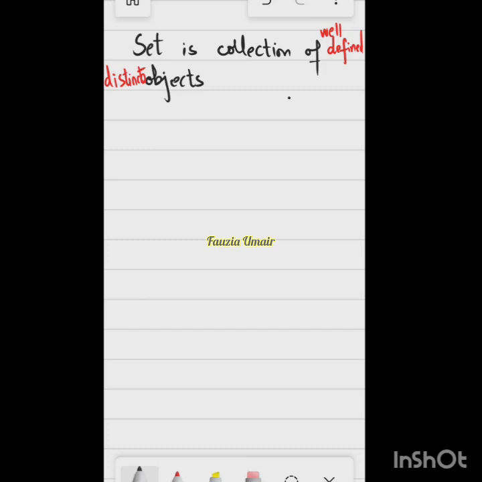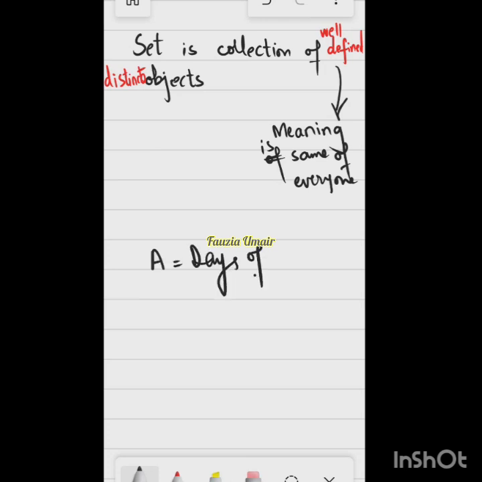Or we said yesterday that well-defined means that the meaning is the same for everyone. That is a well-defined thing. That the meaning of that thing is the same for everyone, right? For example, if we say that set A is days of the week, we all are very clear what that means, days of the week.